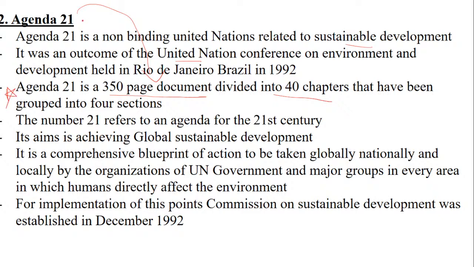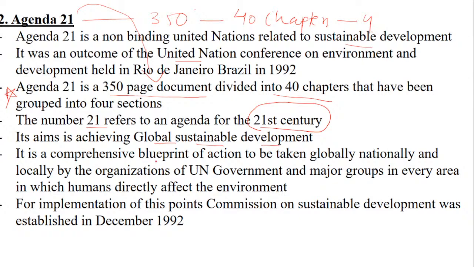So Agenda 21 is a document of 350 pages, divided into 40 chapters, which are grouped into 4 sections. The number 21 refers to the agenda for the 21st century, and it aims at achieving global sustainable development. So you can get Agenda 21 with reference to sustainable development, with reference to the 21st century, a document with the number of pages, chapters and sections.